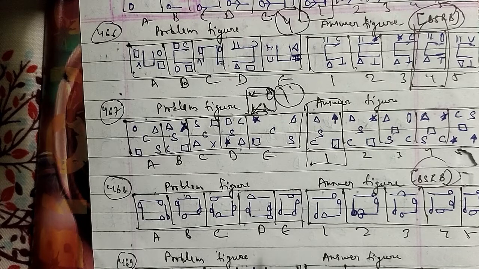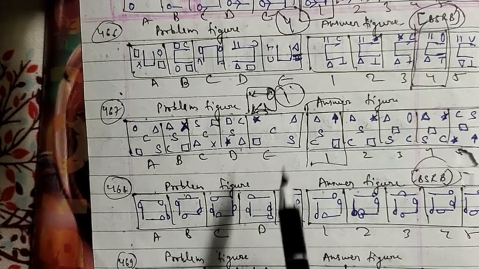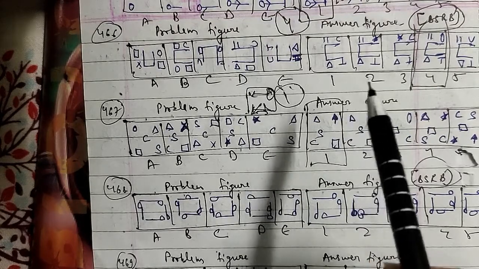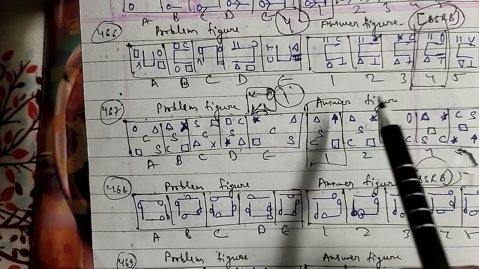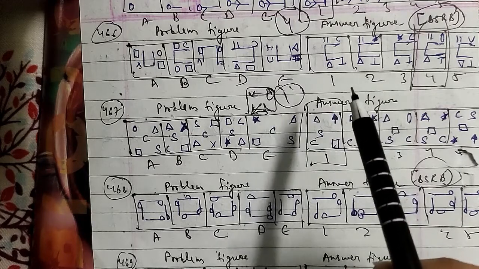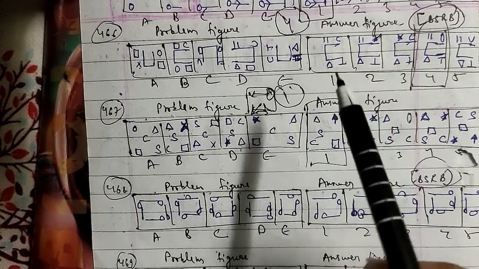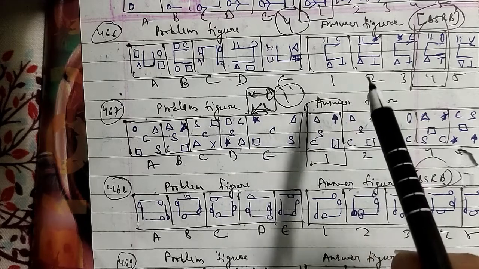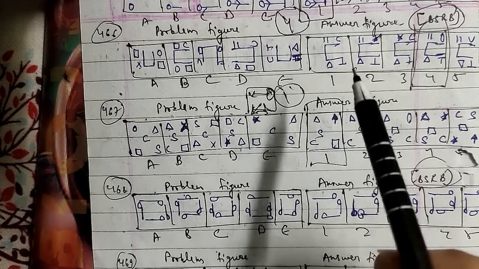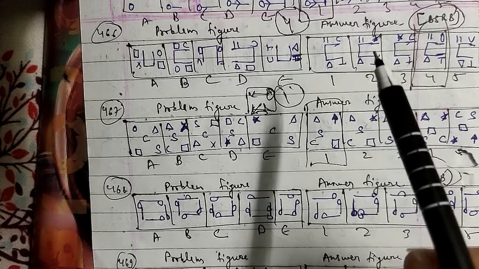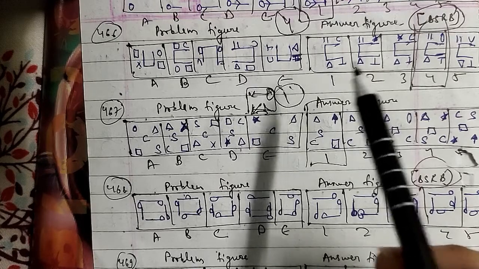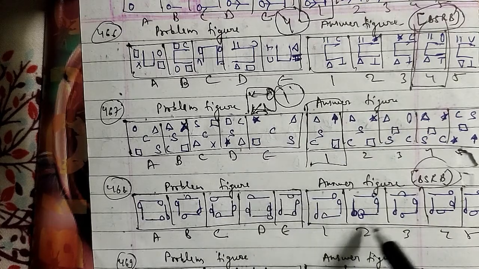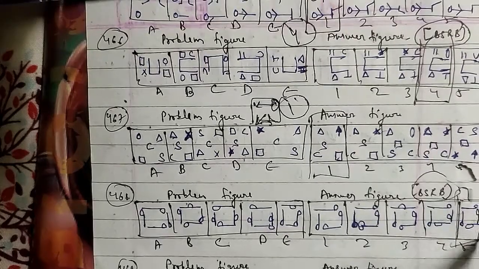In the same case, the semicircles and the left pin move one step downward in alternate turns, and the lower pin rotates 180 degrees in one step and gets inverted in the next step. The right pin gets inverted in each step, and the semicircles on it move one step upward in each alternate turn. The semicircle on the upper pin moves from left to right sequentially, and the pin gets inverted in each step as well. So after the E figure, the fifth figure will be the right answer for this question here.